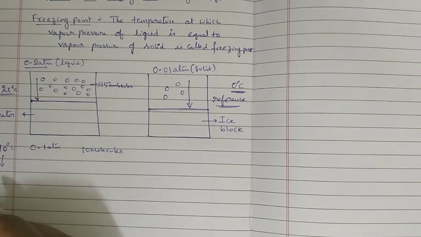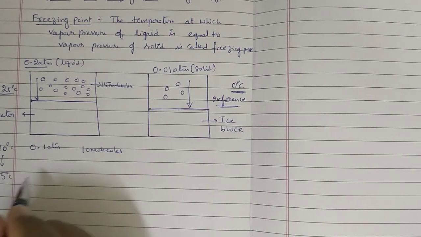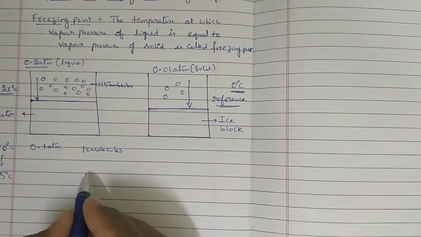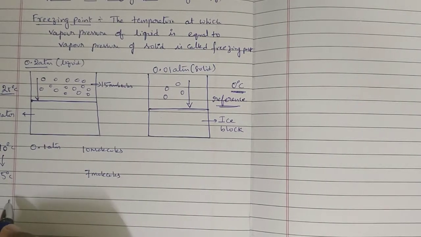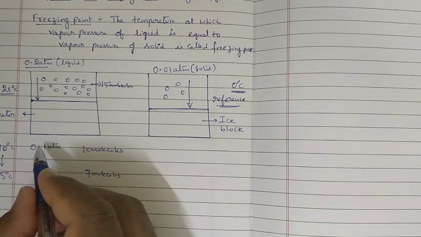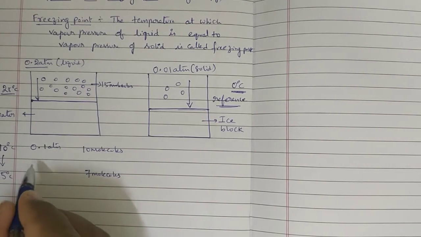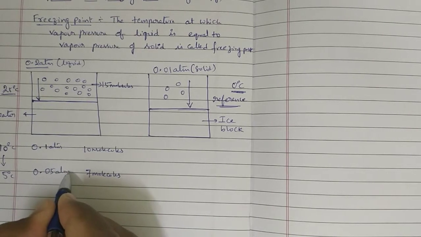Further, I decrease the temperature. 10 degrees C will become 5 degrees C. These 10 molecules will become 7 molecules. Because of the decrease in molecules, vapor pressure also decreases. 0.1 will become 0.05 atmosphere.